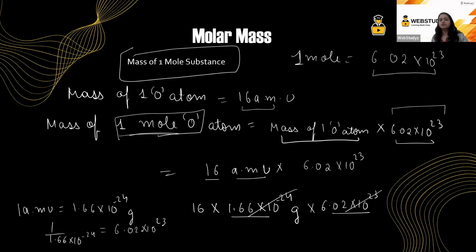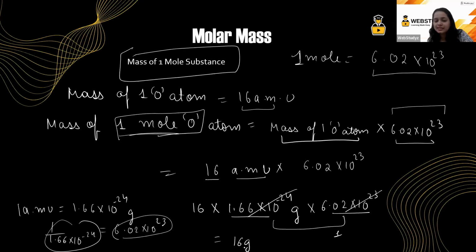If I substitute this value with this, the value will come out to be 1. So ultimately what I got was 16 grams. Whenever I am talking about 16 AMU, we are talking about one oxygen atom. If I say it is 16 grams, then I am talking about 1 mole oxygen atom. I hope I have made myself clear.